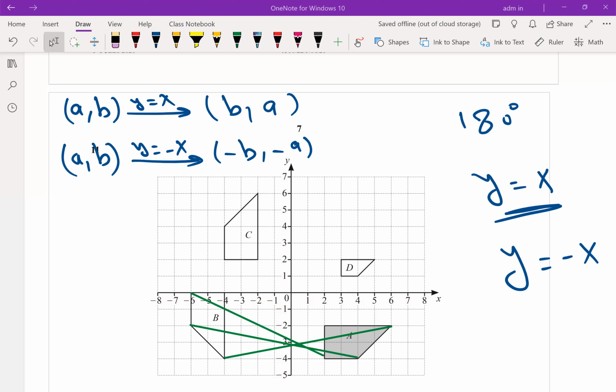Join the corresponding points. Use your compass to draw the perpendicular bisector. How to use your compass to draw the perpendicular bisector?